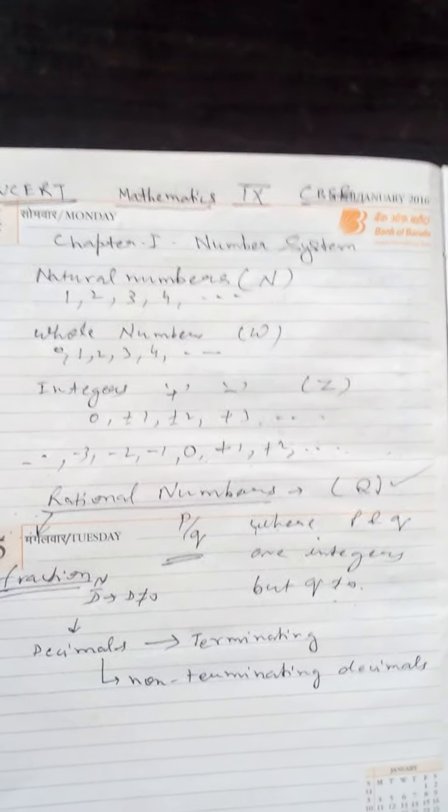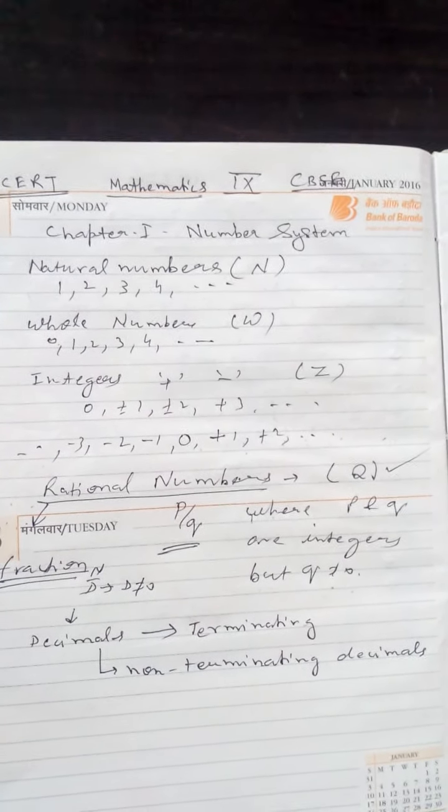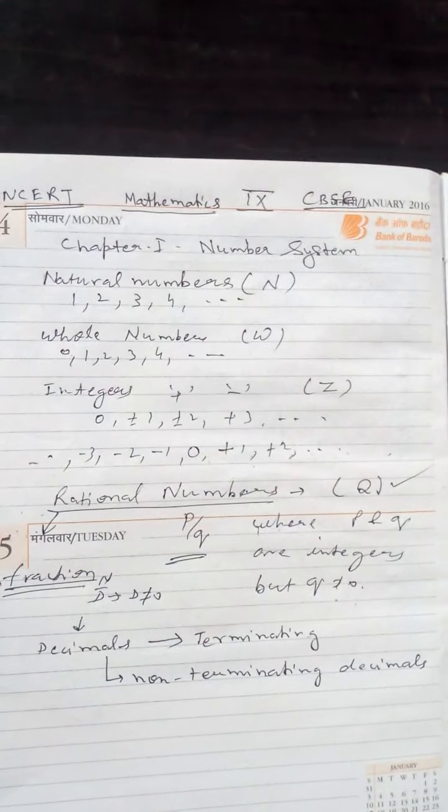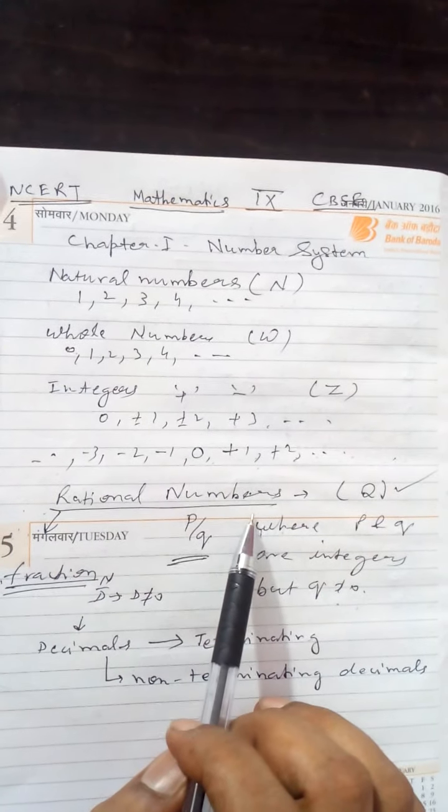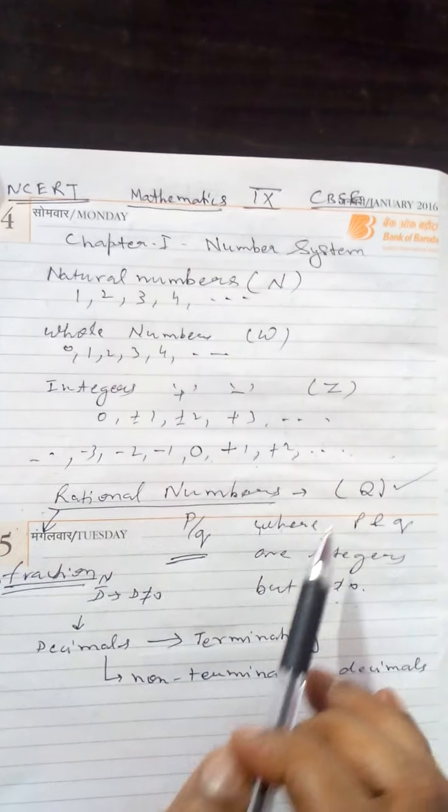N and d both are positive, including 0, positive integers you can say, or you can say whole numbers. But here you will get a rational number in which the integers are used.